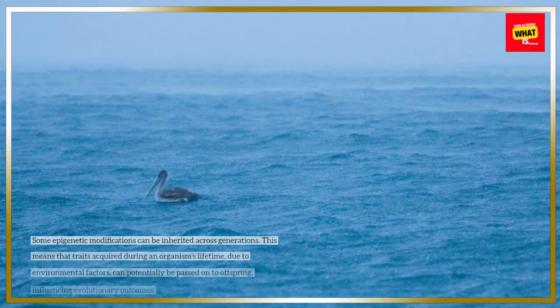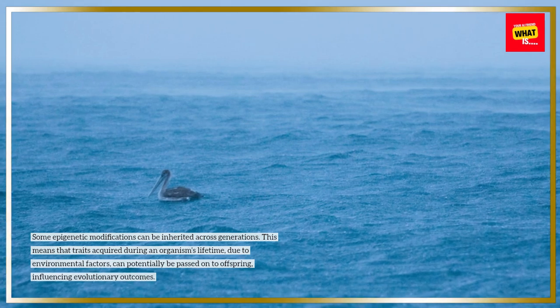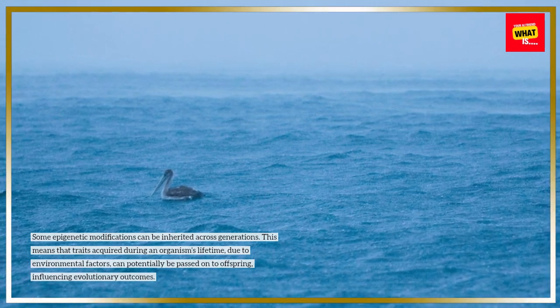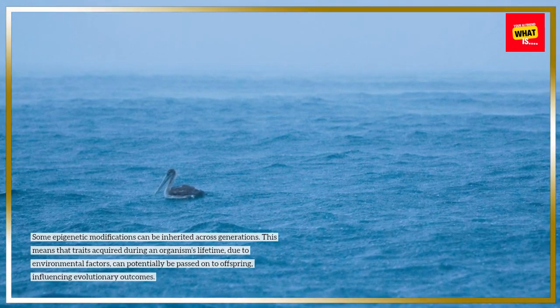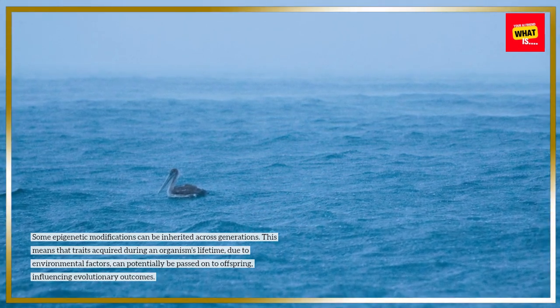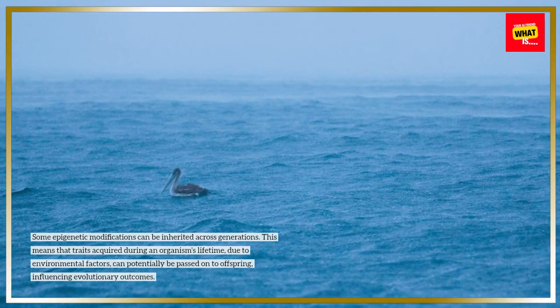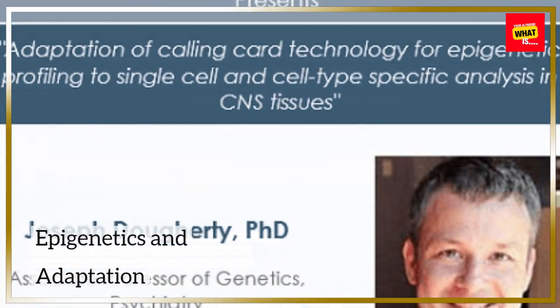Inheritance of epigenetic traits. Some epigenetic modifications can be inherited across generations. This means that traits acquired during an organism's lifetime, due to environmental factors, can potentially be passed on to offspring, influencing evolutionary outcomes.